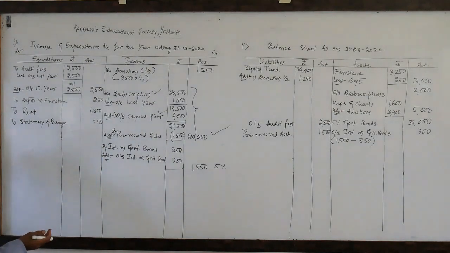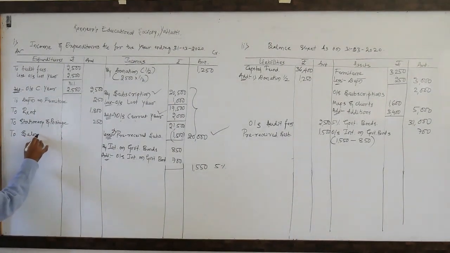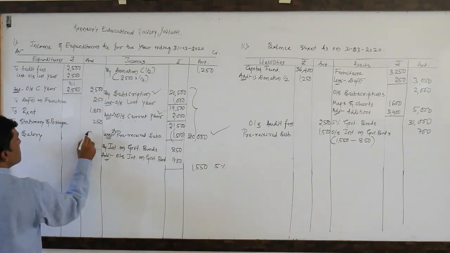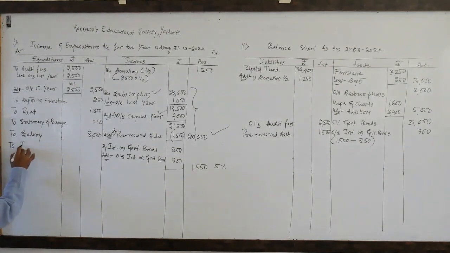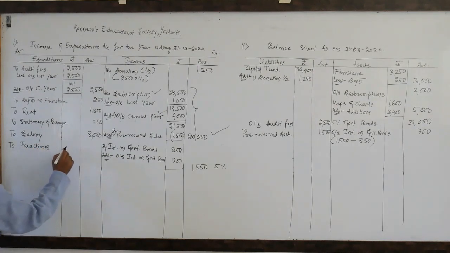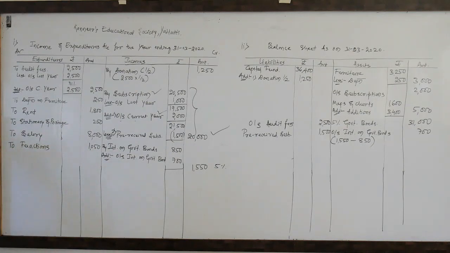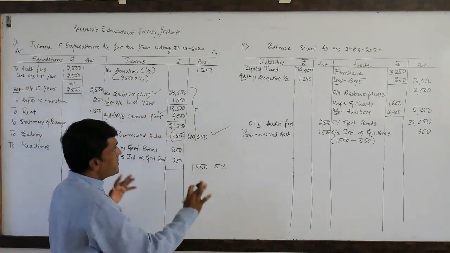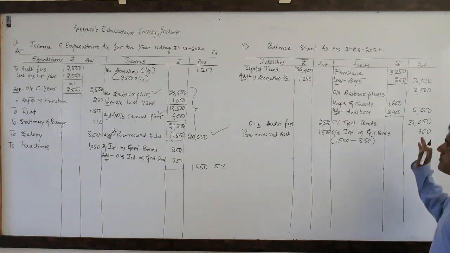Next, salary. Payment side salary. No adjustments for the salary. Salary is rupees 8,000. Next, functions. These are also revenue expenditures, function expenses. What is the amount? 1,050. So with this, I have covered the entire question. So I need to close this income and expenditure account. After that, here I need to tally this balance sheet.